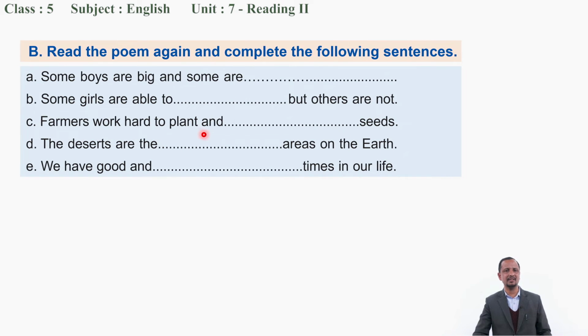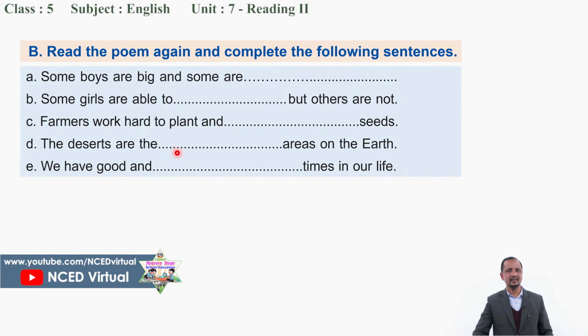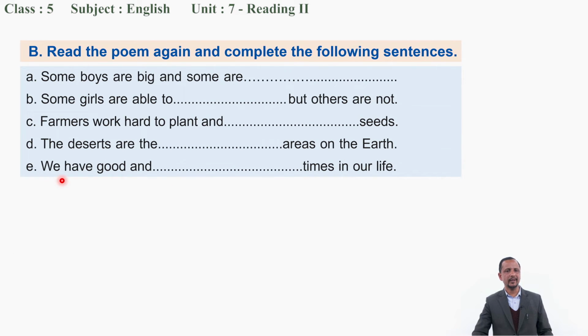Farmers work hard to plant and seeds. Deserts are areas on the earth. We have good and times in our life. So now, dear student, once again you have to recite or read the poem and do this work. It is your work. Let's do it now.